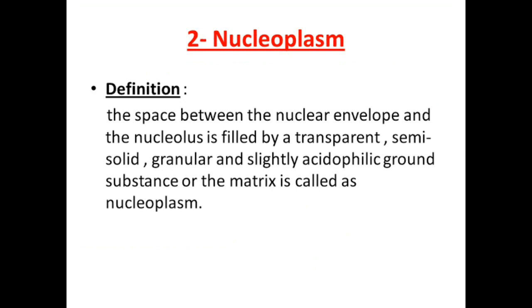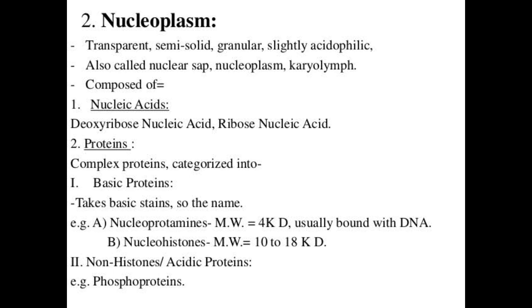Second, nucleoplasm. It is a transparent, semi-solid, granular and slightly acidophilic matrix within the nuclear membrane. It is also called nuclear sap or karyolymph. Chromatin thread and nucleolus remain suspended in this ground substance. It contains nucleic acids, proteins, enzymes and minerals.